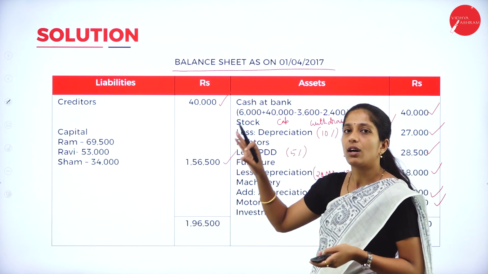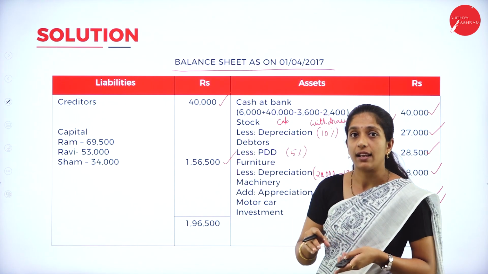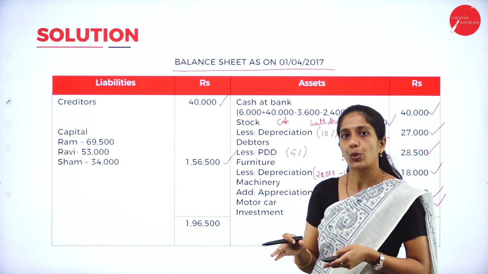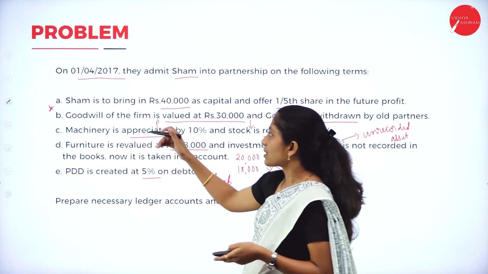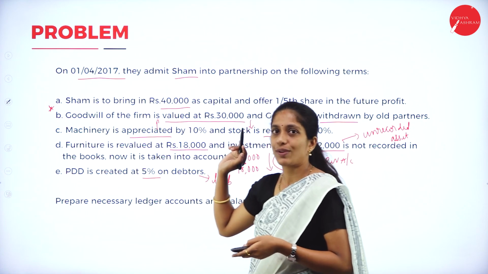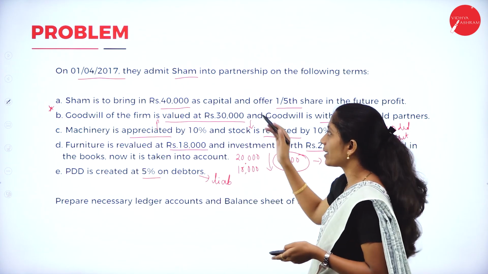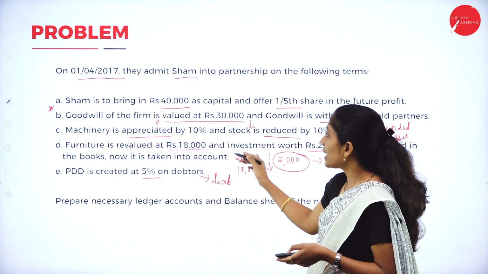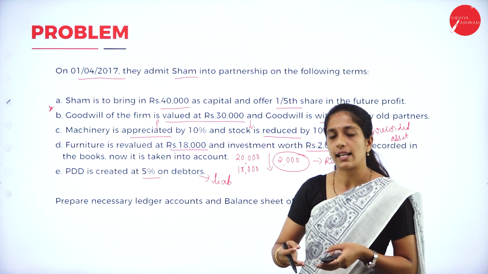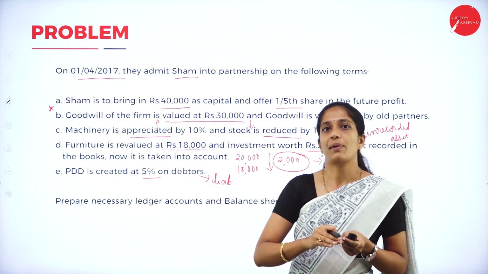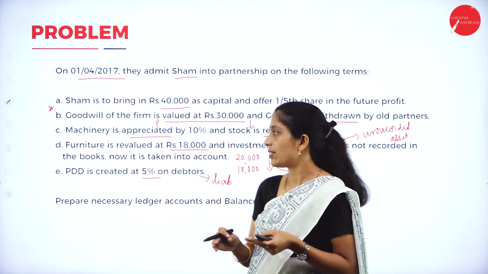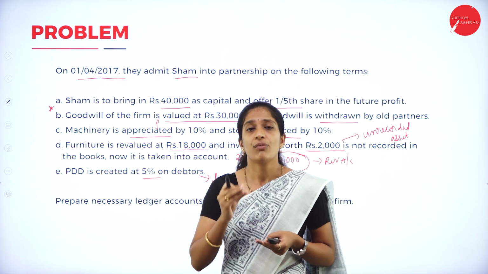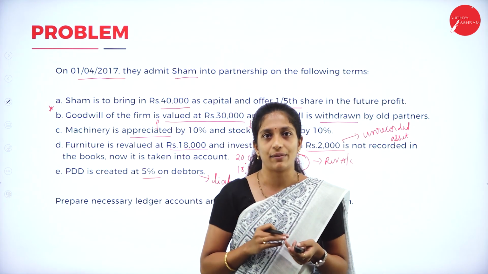Now we are done with all the items in the old balance sheet. Now we shall go through the adjustments to check whether we have recorded anything twice in our balance sheet. Yes, Sham's capital as well as the treatment of goodwill: we have already recorded once in the partners' capital accounts and once in the balance sheet. All increases or decreases in the value of assets and liabilities are recorded once in the revaluation account and once in the balance sheet. But here there is an investment, which is an unrecorded asset, recorded only in the revaluation account.